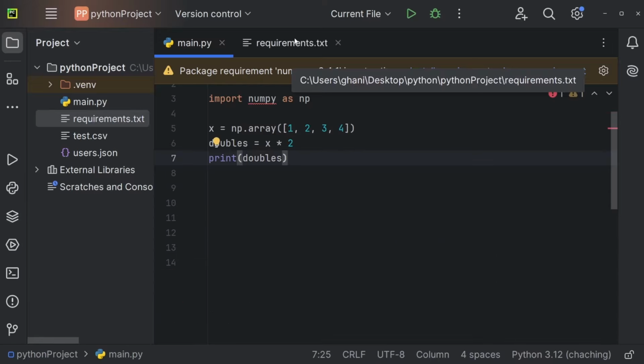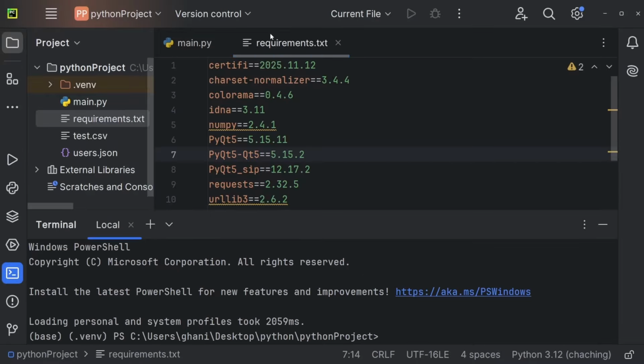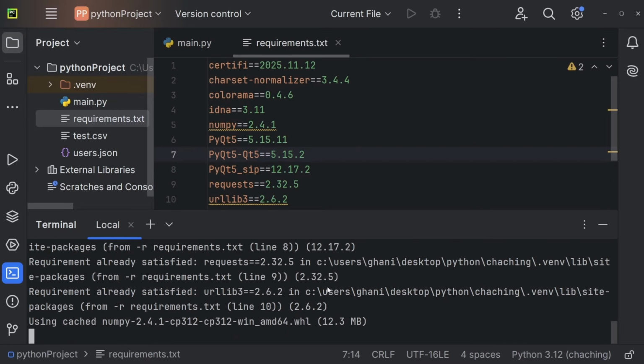But now, since we have this requirements.txt that stores all of the versions that this project depends on, we can simply reinstall all of the versions. So we can create or open a new terminal. And now to install all of the requirements from this file, we can use pip install -r followed by the file name. In our case, requirements.txt. We're going to wait for this to run.